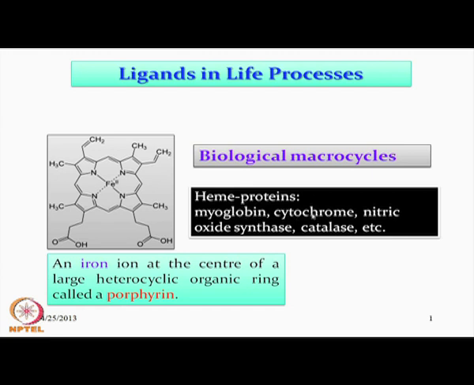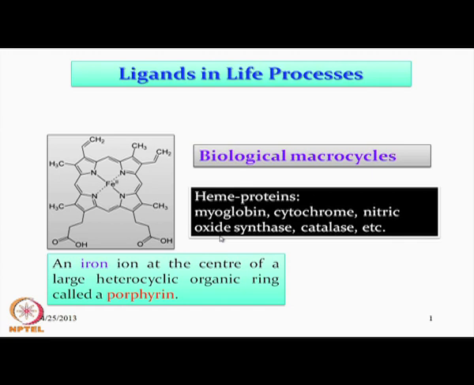Then also we need cytochromes, which are present in the electron transport chain, but they are also iron, oscillating between two oxidation states. The redox chemistry is involved, iron 2 and iron 3 are involved, and that is basically responsible for generating the electron transfer chain.